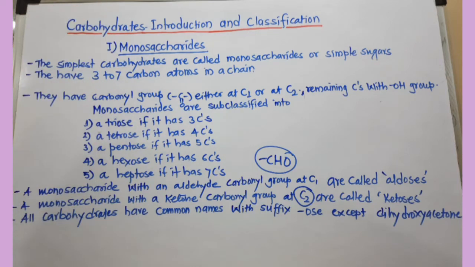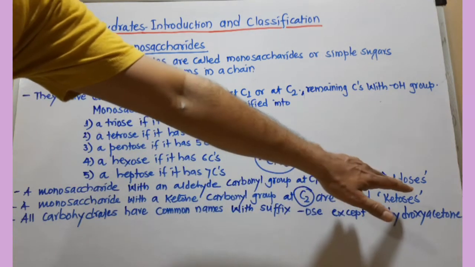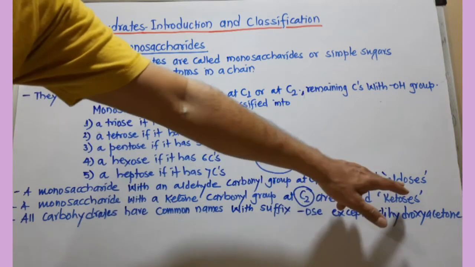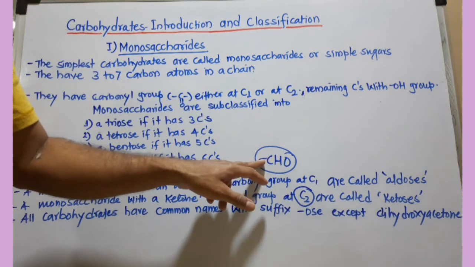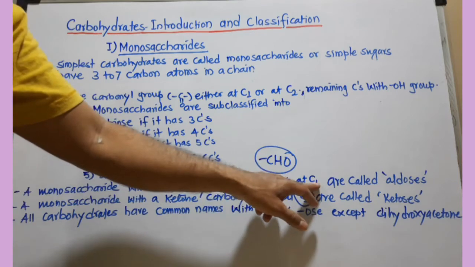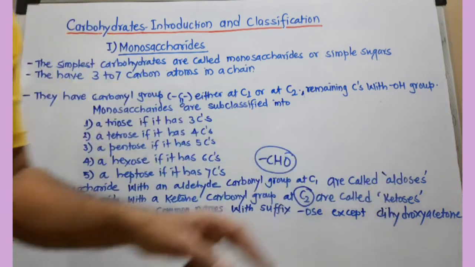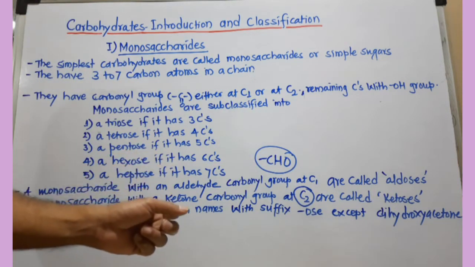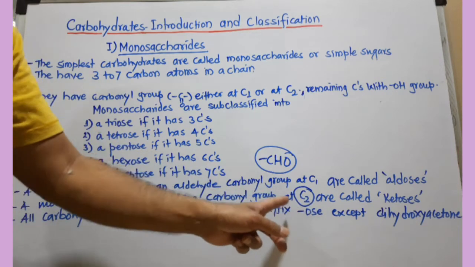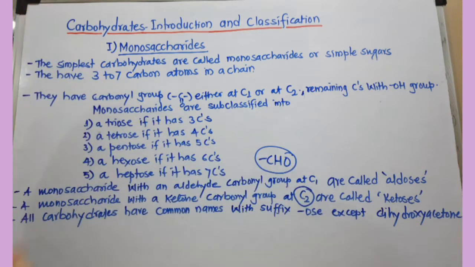So all monosaccharides can be divided into two classes, aldoses and ketoses.